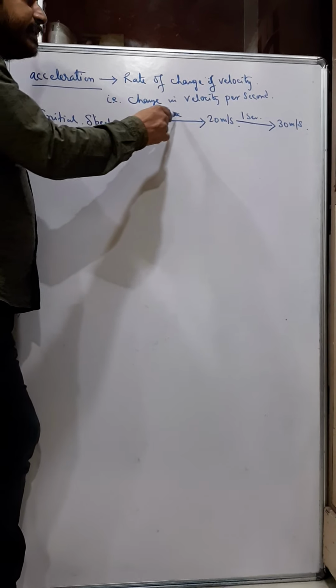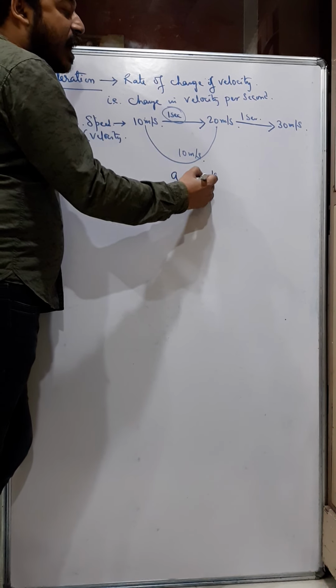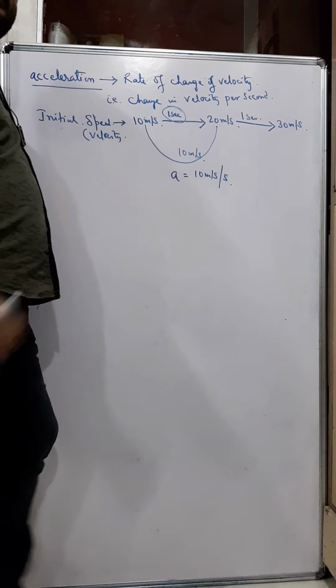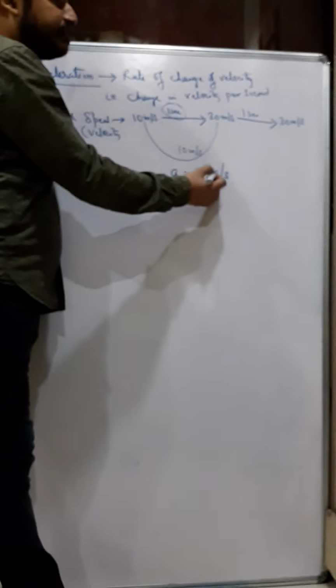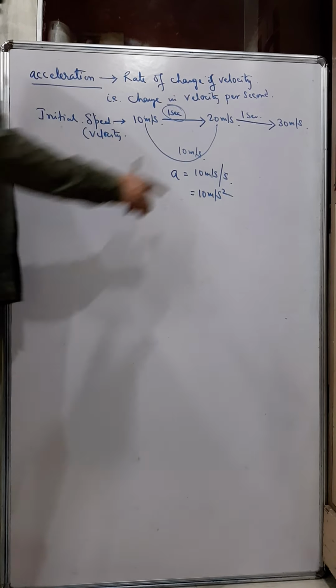And how much is it increasing per second? You can see after every 1 second the velocity is increasing by 10 meter per second. And therefore we say that the acceleration is 10 meter per second per second. The velocity is changing 10 meter per second after every 1 second, and hence we say that acceleration is 10 meter per second square, because second and second multiplying you get second square.